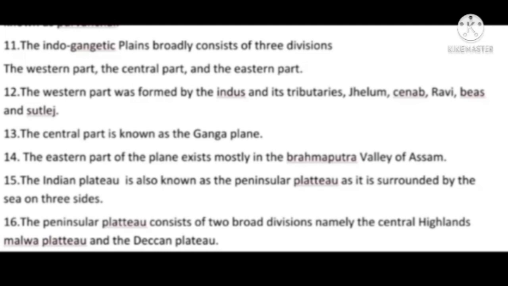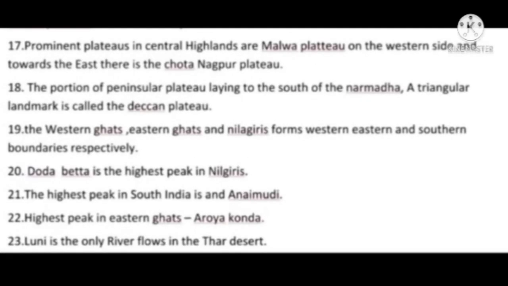The Indian Plateau is also known as the Peninsular Plateau as it is surrounded by the sea on three sides. The Peninsular Plateau consists of two broad divisions, namely the Central Highlands, including the Malwa Plateau, and the Deccan Plateau. Next point, the prominent plateaus in the Central Highlands are the Malwa Plateau on the western side and, towards the east, the Chota Nagpur Plateau.